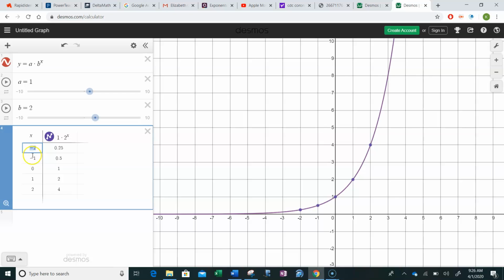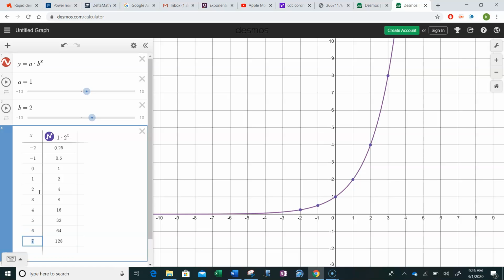Look at what happens as x increases by 1. Look at those y values and how they start doubling. Something you'll notice when you look at this function is how it has this tail on it over here. As we move to the right, it keeps doubling. So watch, if I kept pressing enter right here, look at how those y values just keep doubling and getting larger and larger. And that's why, and y'all have heard this a lot with the coronavirus going around, we say it grows exponentially, because it grows so fast. And it doubles. It doesn't grow at a constant rate. It just doubles and doubles. So once it takes off, it really, really takes off.